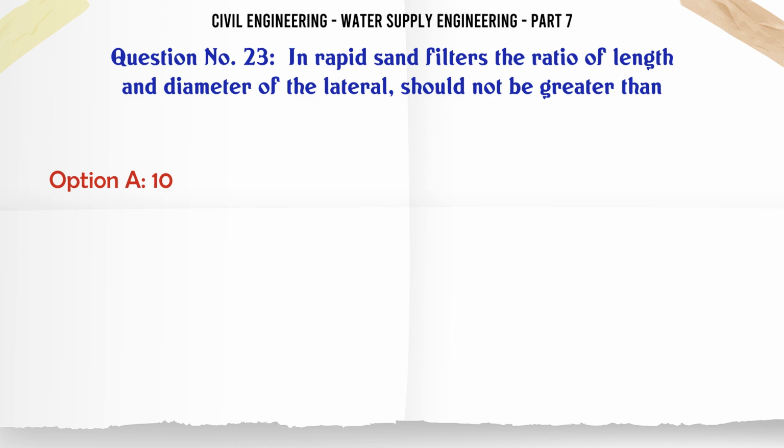In rapid sand filters, the ratio of length and diameter of the lateral should not be greater than A. 10, B. 15, C. 20, D. 25. The correct answer is 20.